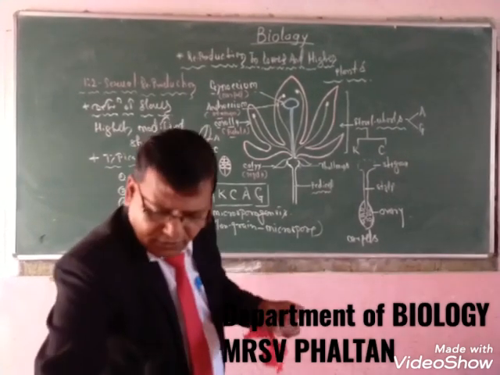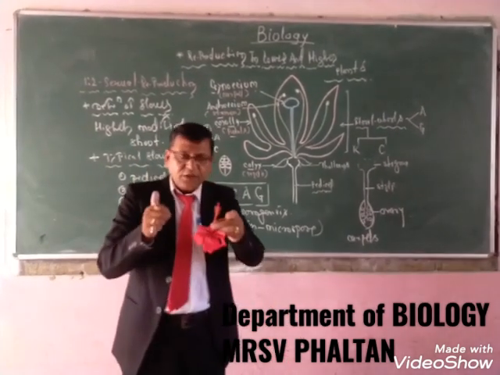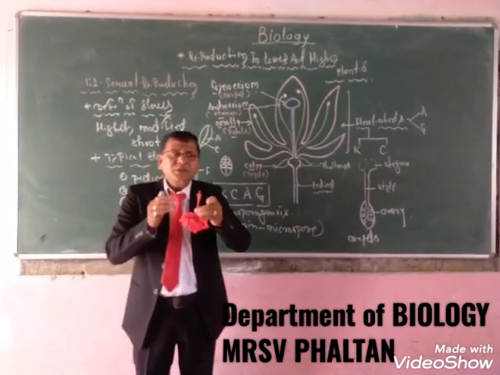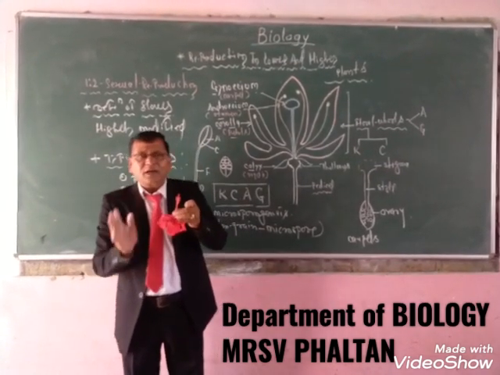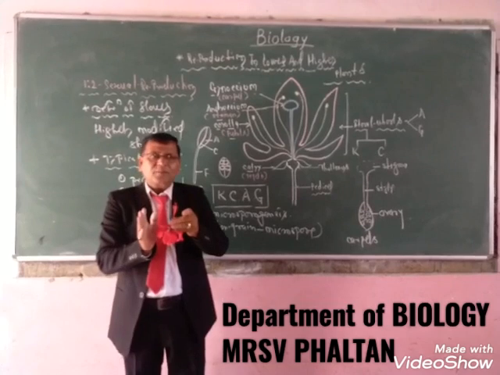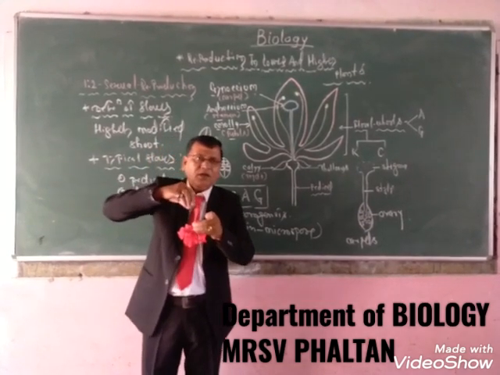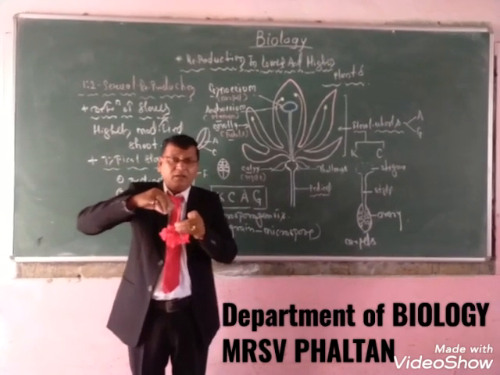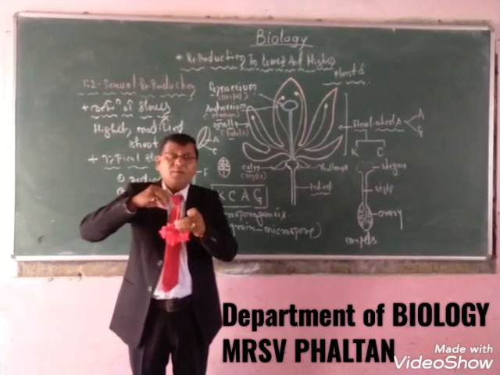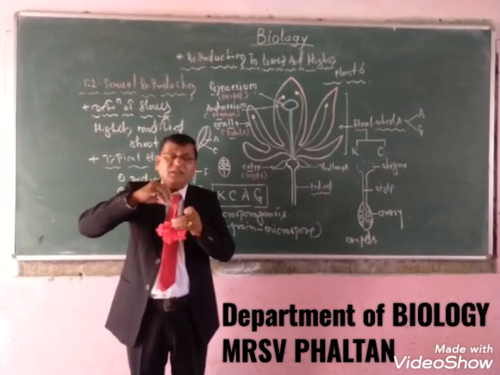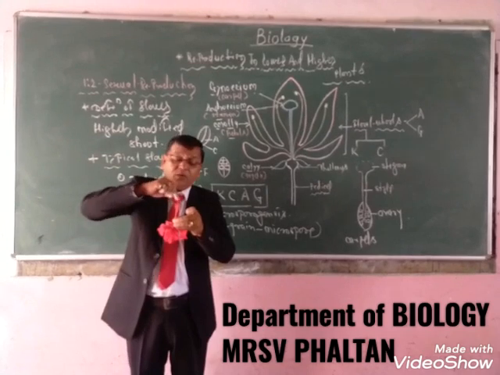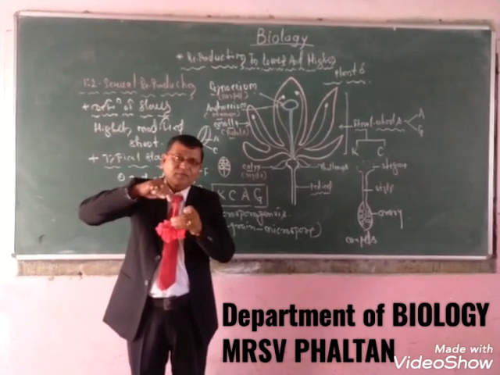In botany, there is one thumb rule: the number of stigma is equal to the number of carpels, and the number of carpels is equal to the number of stigma. We can identify the number of carpels present in the flower by counting the stigma.